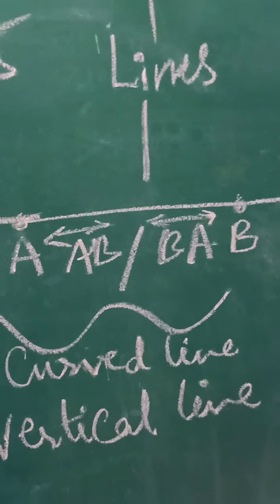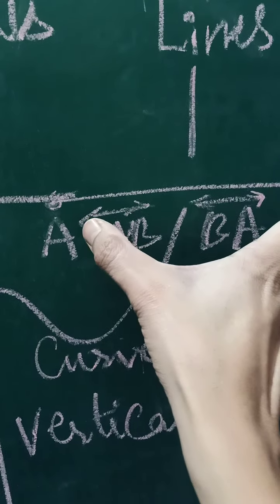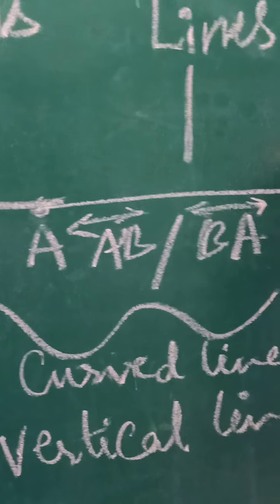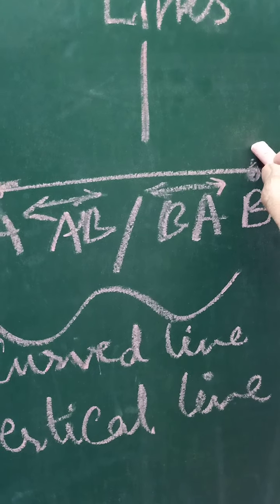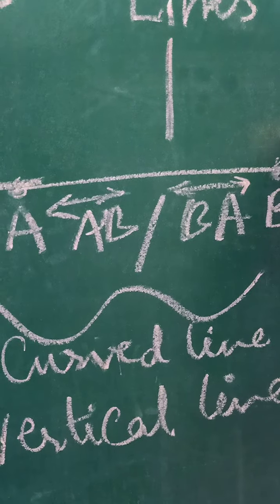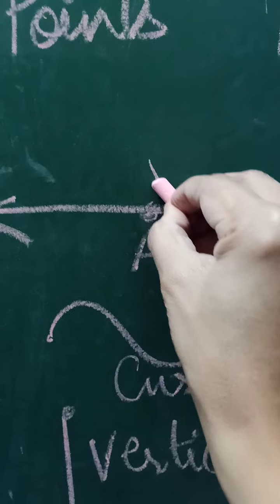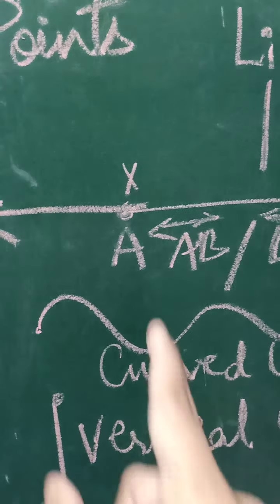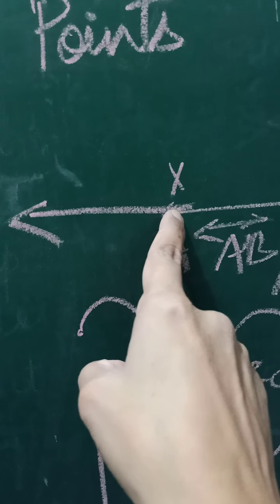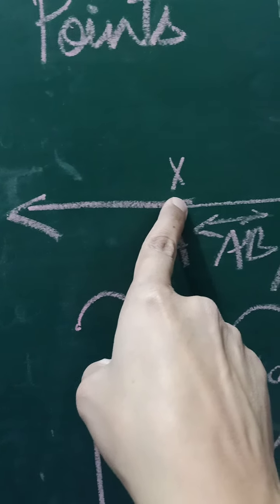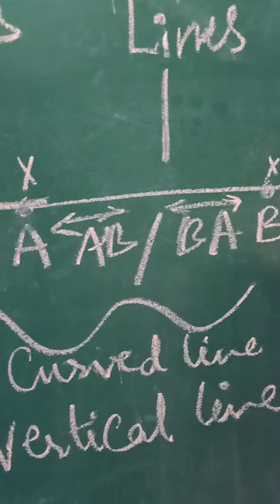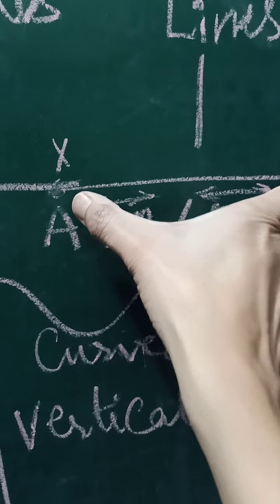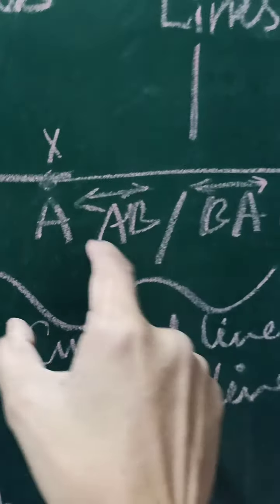But a line has no ends. This point B is not its end. This point A is not its end. So a line is endless. A line is not fixed. We can't measure a line.